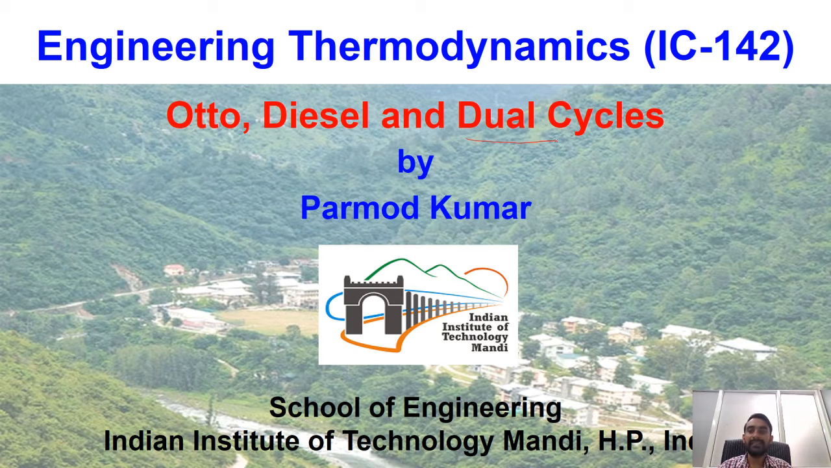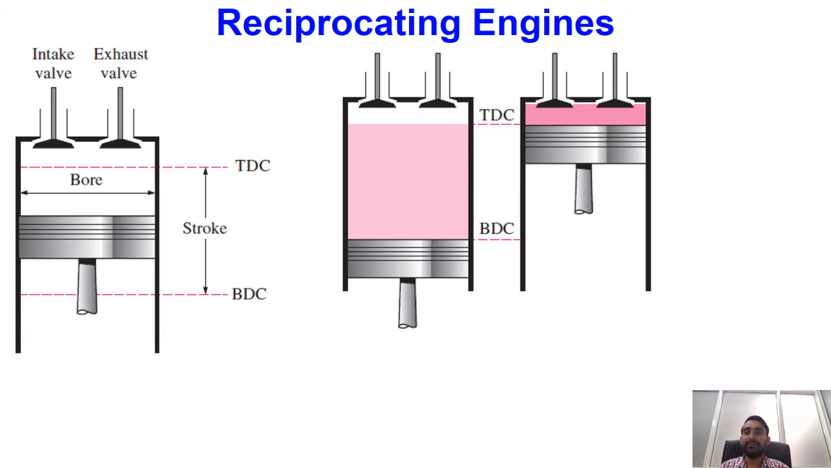All these three cycles are related to reciprocating work producing devices or reciprocating heat engines. All these cycles are relevant to our automobiles, because in our automobiles also we are using a reciprocating type mechanism in order to produce work, and we call these internal combustion engines because combustion is taking place inside the cylinder piston arrangement. So let me first briefly introduce the concept of reciprocating engines.